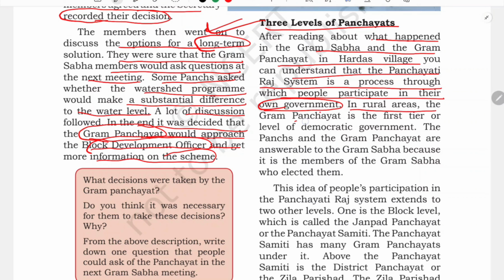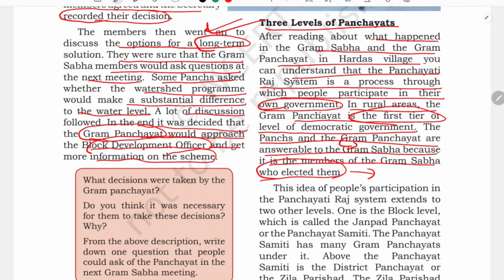So in the rural areas, the Gram Panchayat is the first tier. We have to remember, the first tier or level of democratic government. The Panch and the Gram Panchayat are answerable to the Gram Sabha because it is the members of the Gram Sabha who elect them. So this Panch member, this ward member, and this Gram Panchayat are answerable to the Gram Sabha, as we have already learned, because they are the members of the Gram Sabha who have elected them. This public are the ones who have elected the Panchayat president and the ward member. So they are answerable to the people.